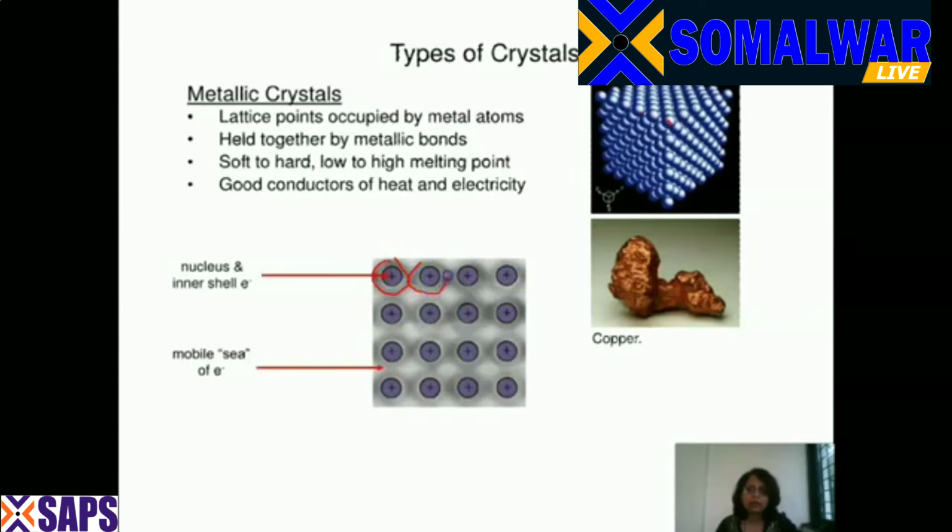Because of this, it seems that the positive charges are mobile in a sea of electrons. The gray part looks like a sea of electrons, and because of this, metallic crystals are good conductors of electricity.